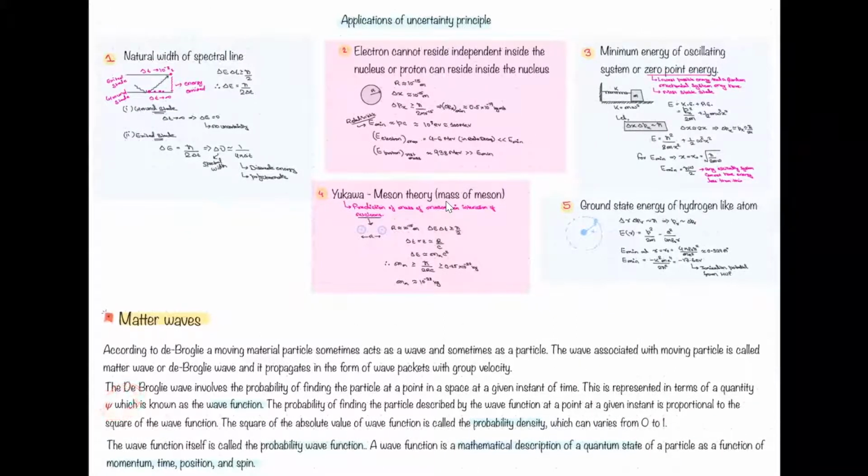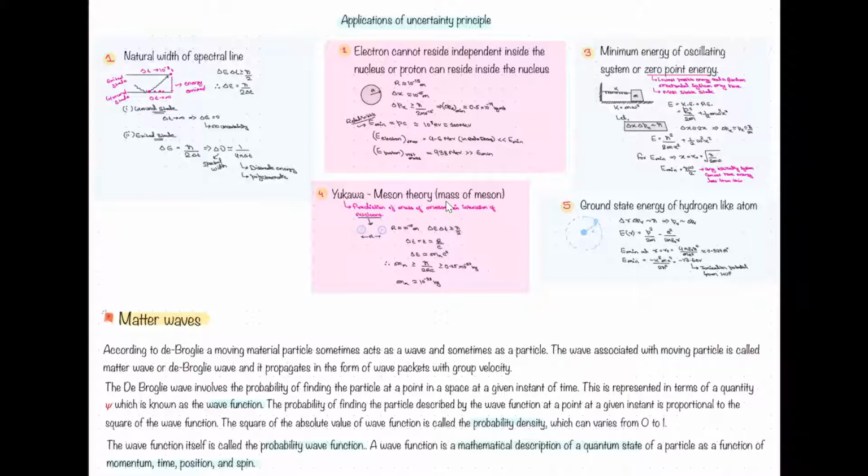Psi again, it's a representative thing. It doesn't mean you cannot represent it with phi or theta. You can represent it, right? But the most common is psi. And psi is called the wave function here, right? The wave associated with the moving particle is called a matter wave, right? According to de Broglie, we know this thing.